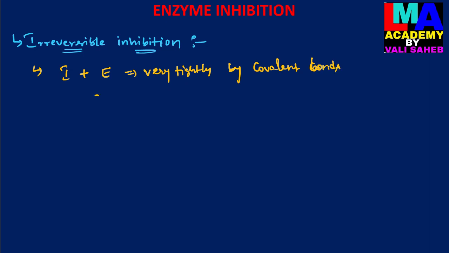So the enzyme will be inactivated irreversibly.